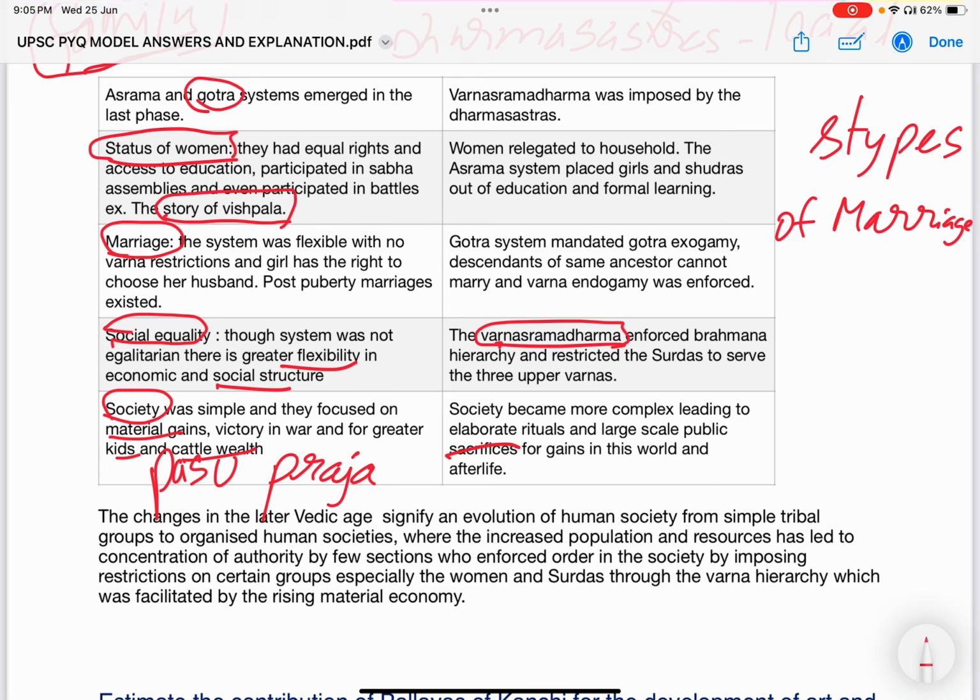Now, summarizing the above economic and social changes, we can conclude that the later Vedic age signifies an evolution of a primitive or nomadic or pastoral society into an organized, crystallized, hierarchical society. Here, the important aspects are organized, crystallized, and hierarchical society.